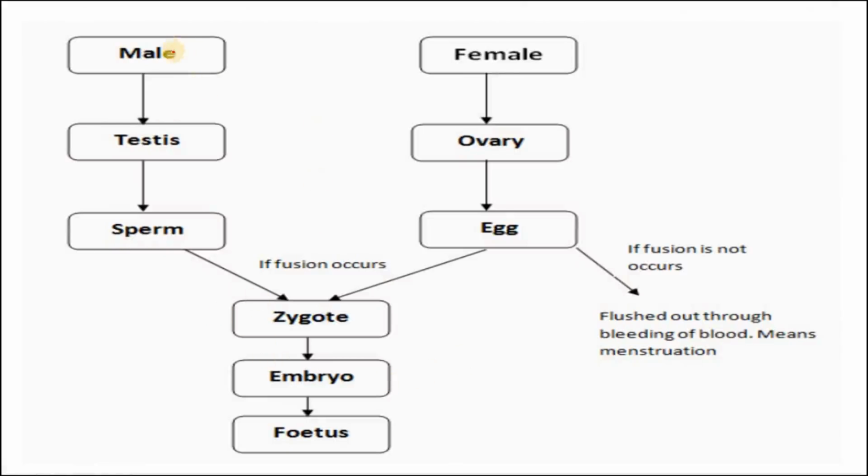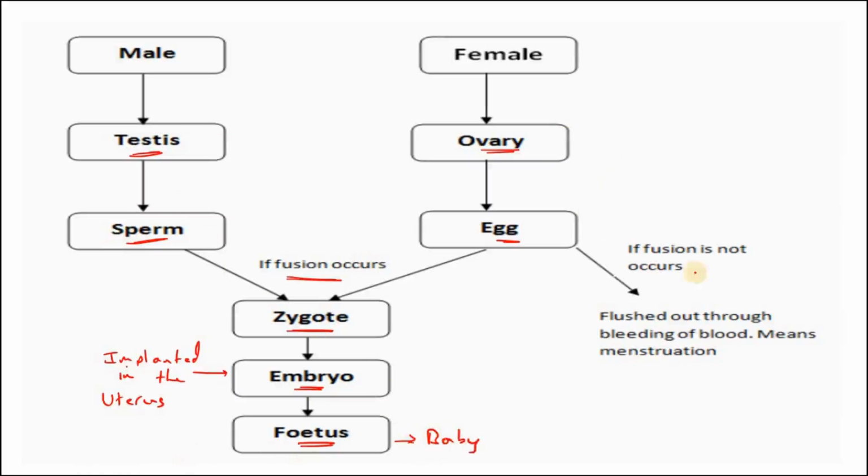Okay, and let's sum it up. See, the male sex organ testes will release sperm. The female sex organ ovary releases egg. If the sperm and egg fuse, means fertilization occurs. If fertilization occurs, they form a zygote. The zygote further divides into an embryo, which gets implanted. Where? In the uterus, and it develops into fetus, which is our baby. Okay, on delivery. This is pregnancy.